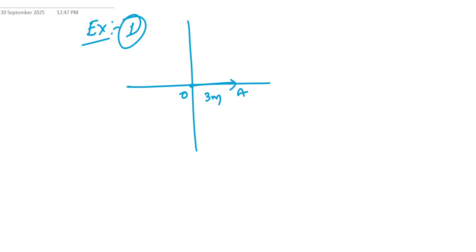Afterwards it turns to the north direction to point B and covers 4 meters. How do we calculate the distance and displacement from O to B? Here we can use the Pythagoras theorem.